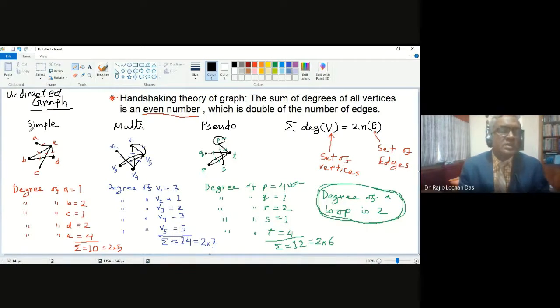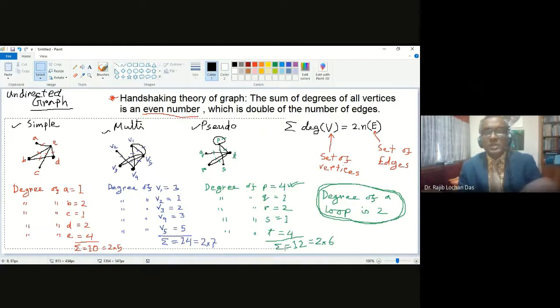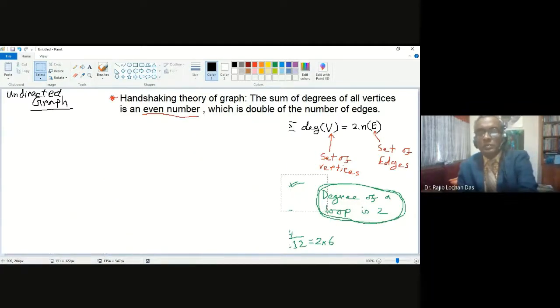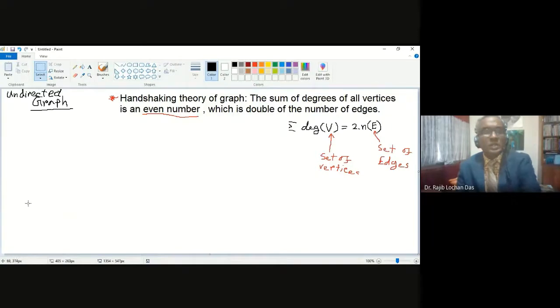Undirected graph, all these are this one, this one, this one, pseudo undirected, multi undirected, simple undirected graph. So another type of graph is also there, which is directed graph. So let me tell you something about directed graph and give you the example. So what is directed graph? Directed graph means there will be direction given in the graph, in the edge of the graph.